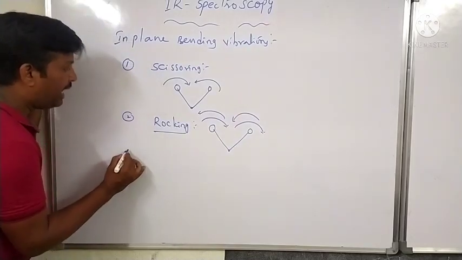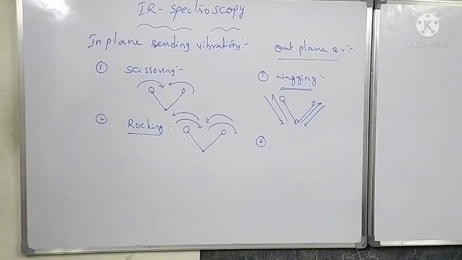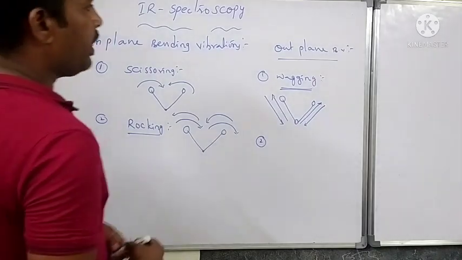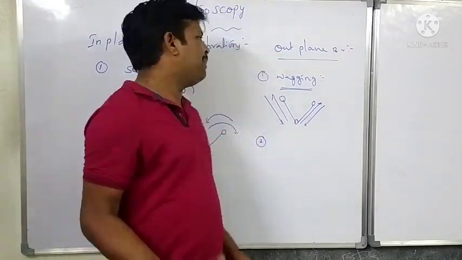What about out of plane bending vibrations? The second one. Then we go for out of plane bending vibrations.